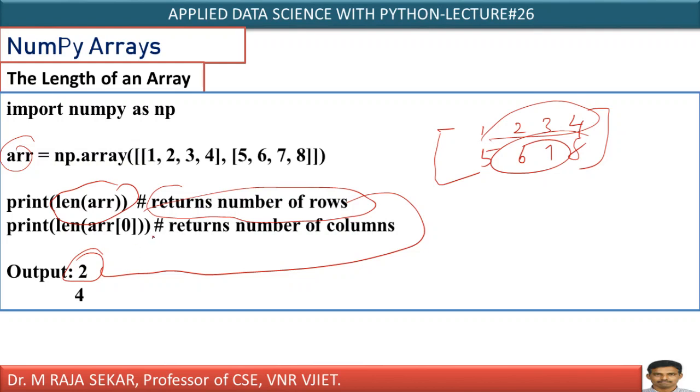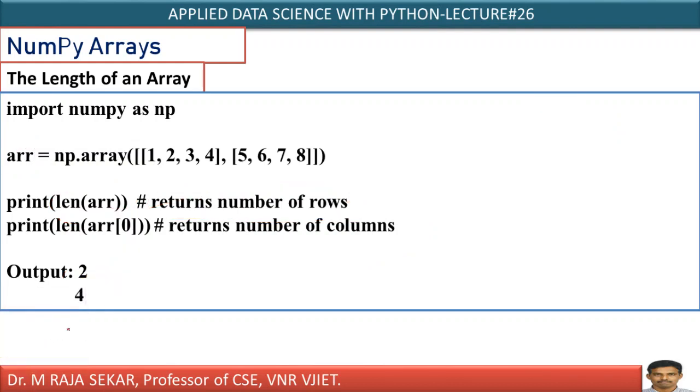How will you get the number of columns? len(arr[0]). arr[0] means you will get the number of columns: first column, second column, third column, fourth column. Therefore, you are getting 4 as output.